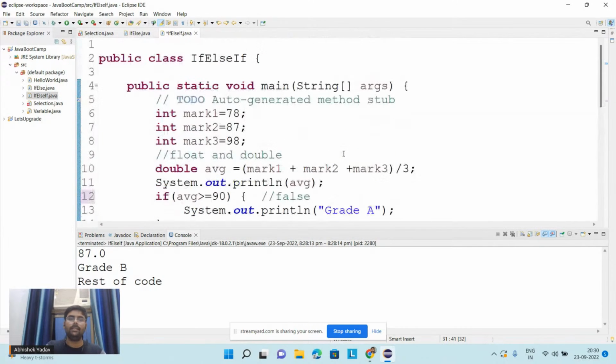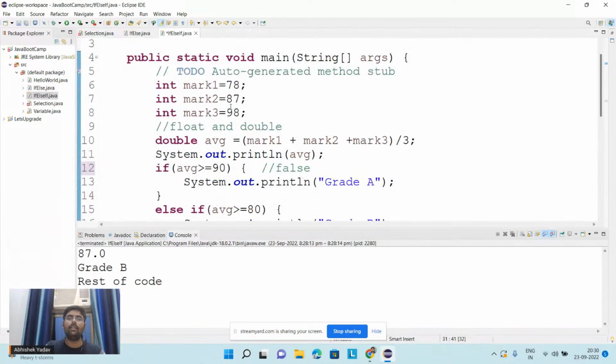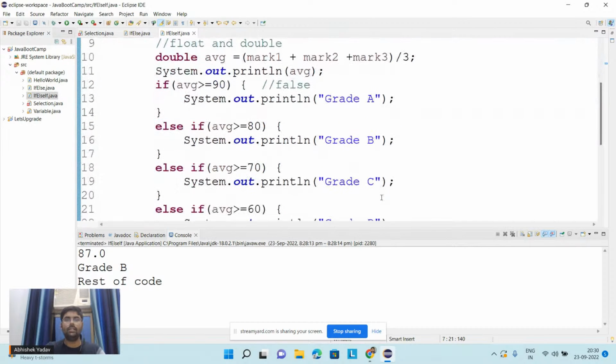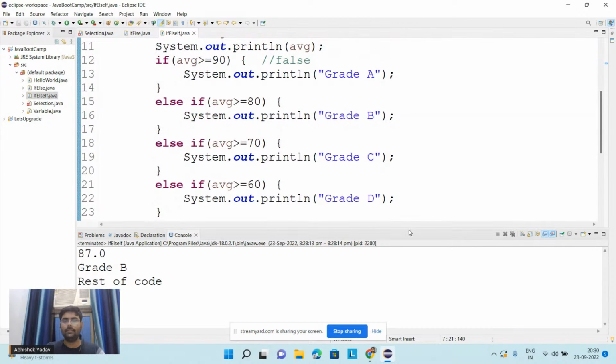So guys, can you tell me what output I will get if I write here 97, and here also 18? According to you, what output will I get on the output screen now? And this is your if else if condition, right?